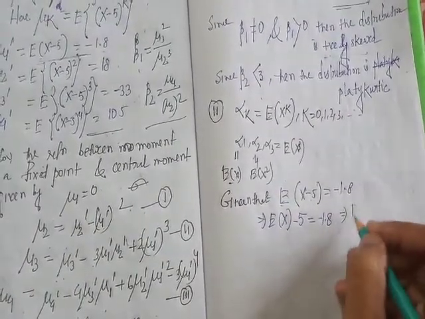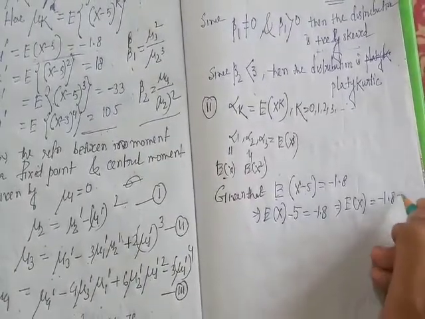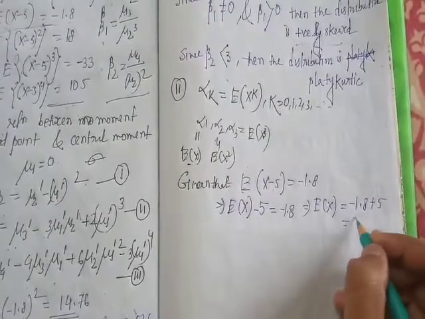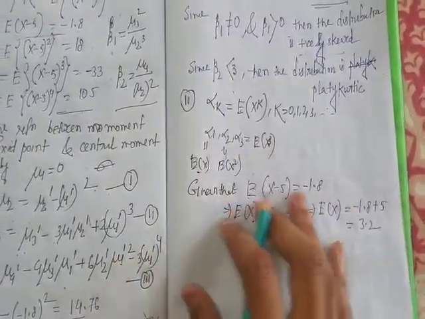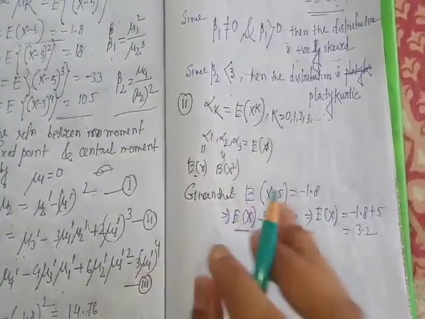So expectation of x equal to minus 1.8 plus 5. After calculation this is 3.2. So we calculated alpha 1, the first moment.